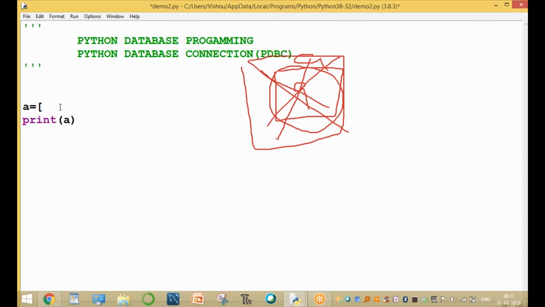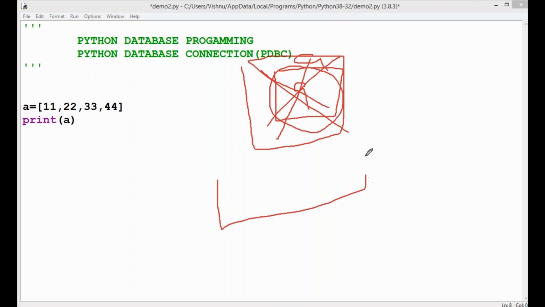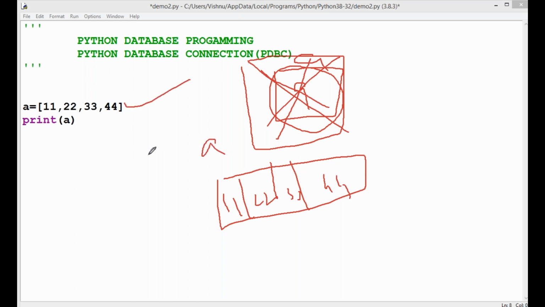For example, a is a list: 11, 22, 33, and 44. This variable is a list type variable. First, a is created, and printing the value of a gives the output 11, 22, 33, 44.